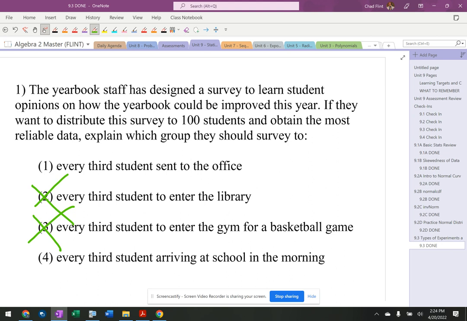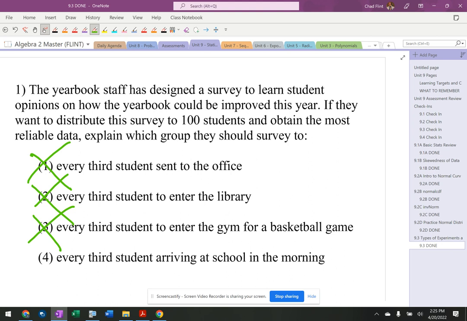Okay, something in there. All right, so that's between every third student sent to the office and every third student arriving at school. This number 1 is meant to try to get you to think about them getting in trouble if they're going to the office. So maybe asking all the students that get in trouble is not the best way to get a random sampling of the population, and that's what I want. I want to make sure that I'm getting people from all different groups. I don't want no troublemakers to get asked, but I want to make sure I get at least some troublemakers and not only troublemakers.